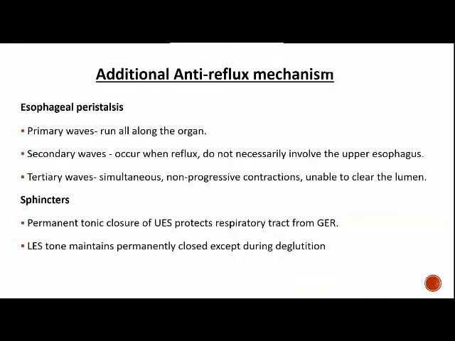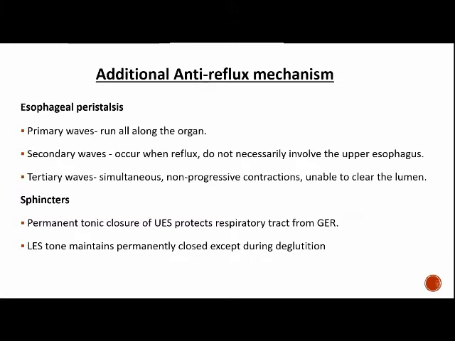The additional anti-reflux mechanisms are the esophageal peristalsis. There are three types of esophageal peristalsis. The primary waves run all along the esophagus. The secondary waves occur when there is reflux, and they do not necessarily involve the upper esophagus. And the tertiary waves are simultaneous and non-progressive contractions of the esophagus, which are unable to clear the lumen.